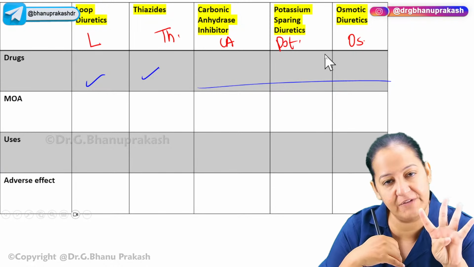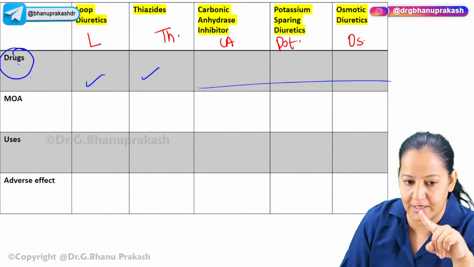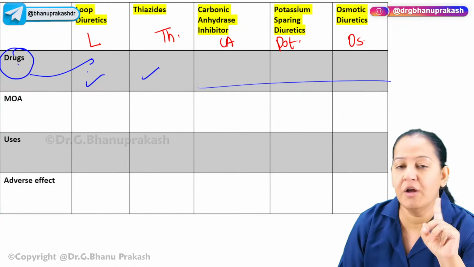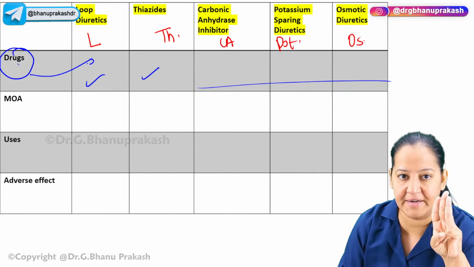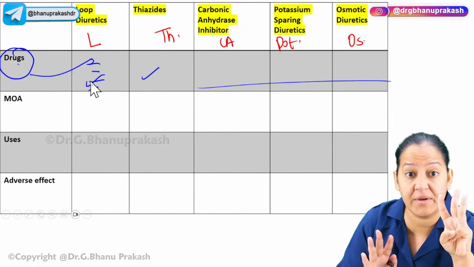Four things you have to see for all the drugs. For all the drugs, you should know the names of all the drugs belonging to that category. Now, in the loop diuretics, how many do you know? I know 3. Furosemide, bumetanide, acetazolamide. I will write down here all 3. Whatever drugs you know in that category, you should write them there so that you can recognize the drug.